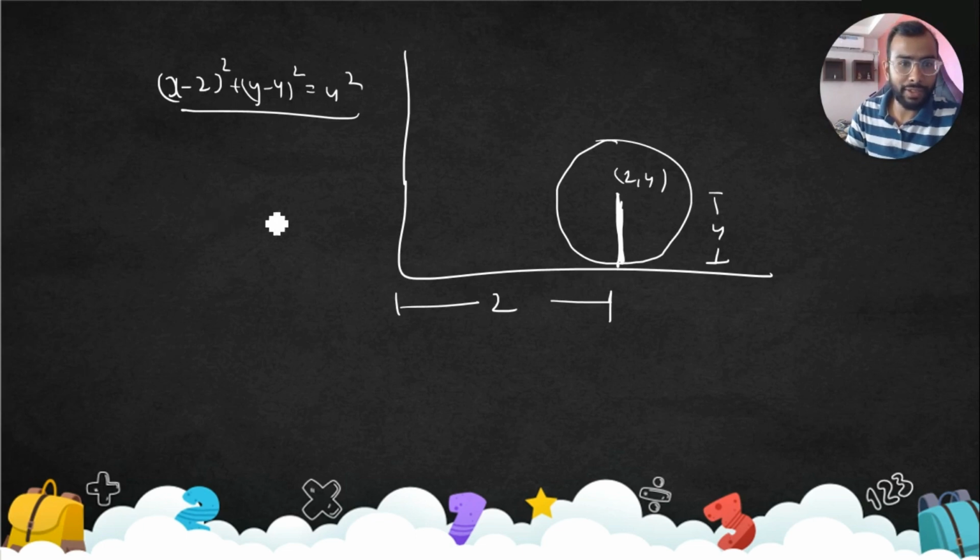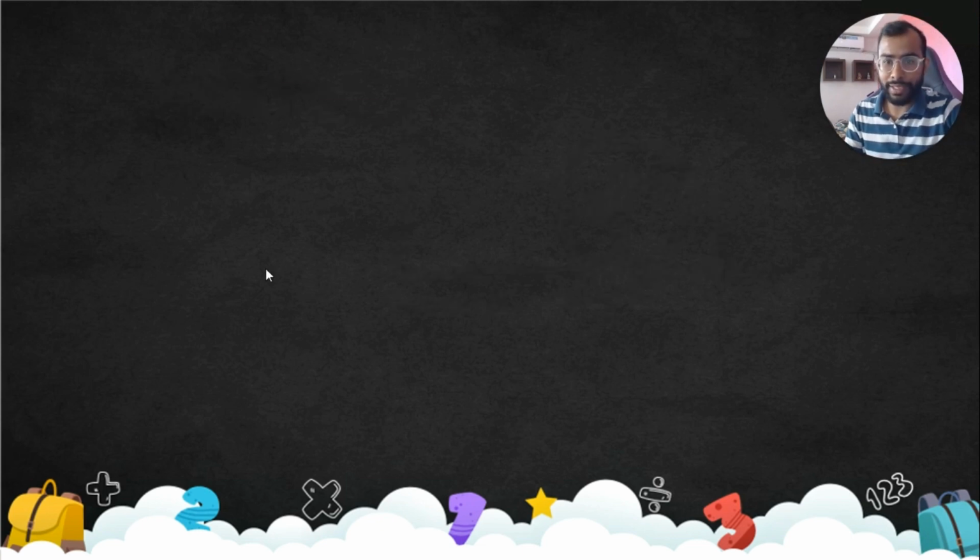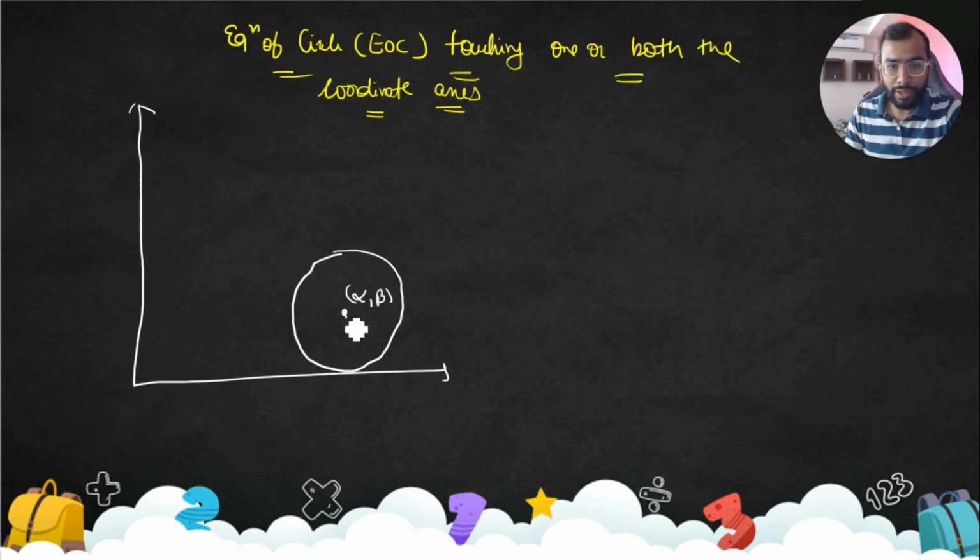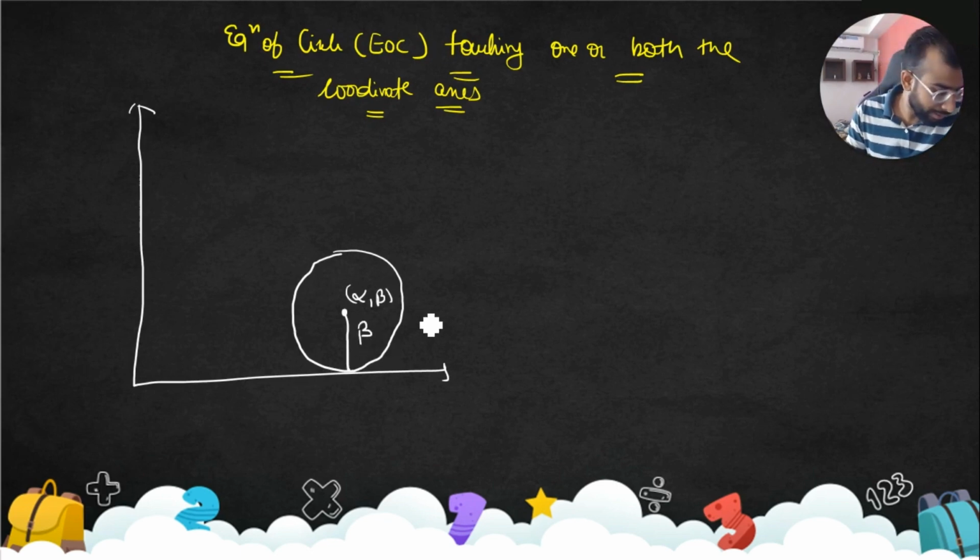Easy? Yes or no? How is this the radius? Let's see again. This is a circle, and this is your radius, correct? And this is your y, because it is touching the x-axis. So can I say in this case, what is this? This is beta, and let's say this is C1.